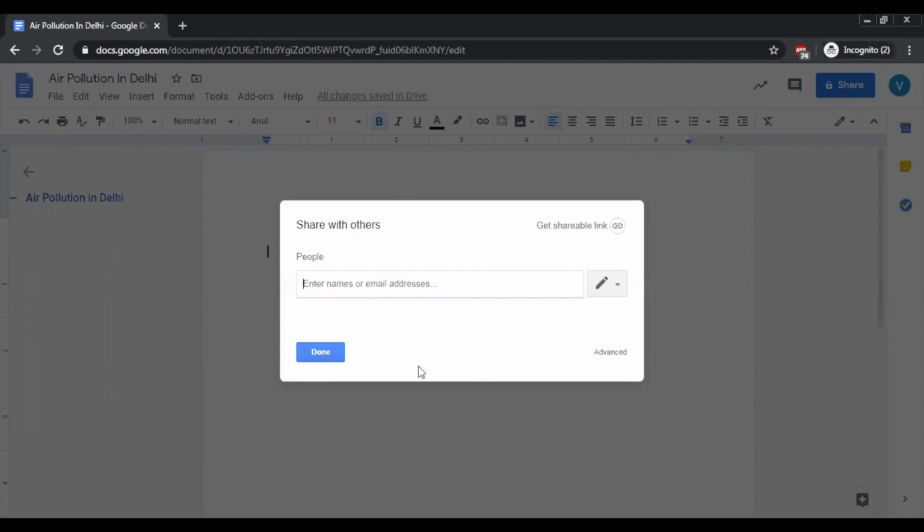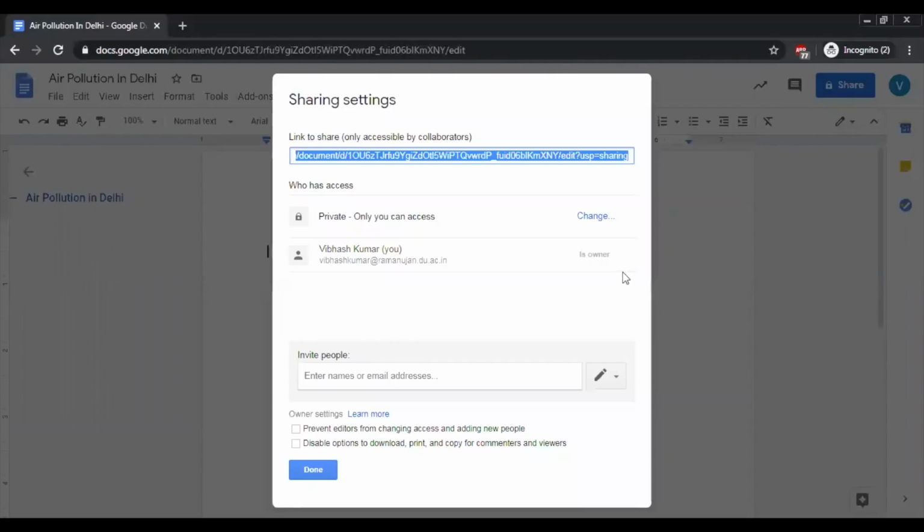So I have advanced settings also here. What I can do is just write the name or email ID of the person with whom I want to share this Google document. If I would want further things to be done, I'll go to the advanced tab here. I'll click on this. Now you can see who has access.